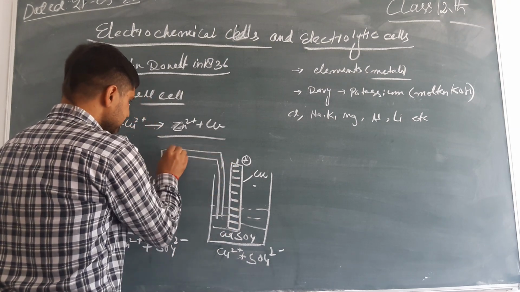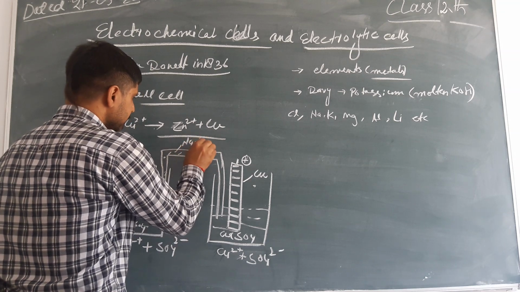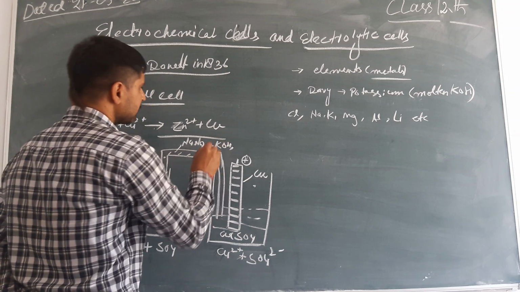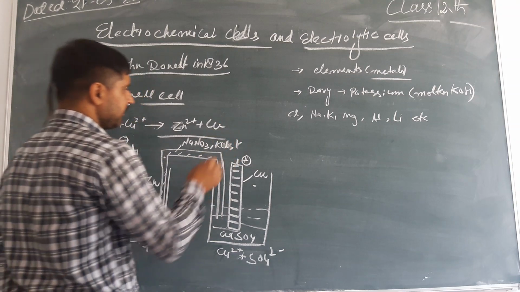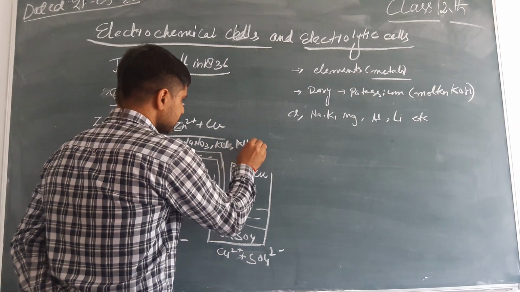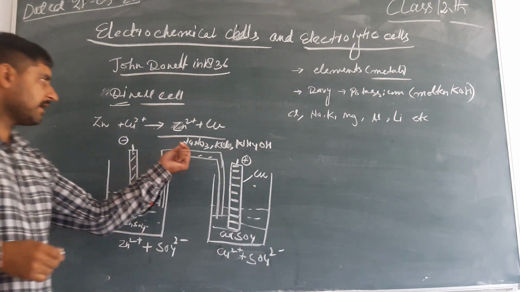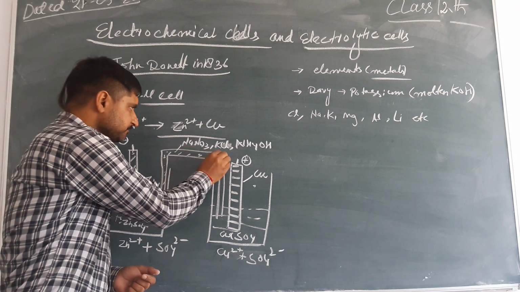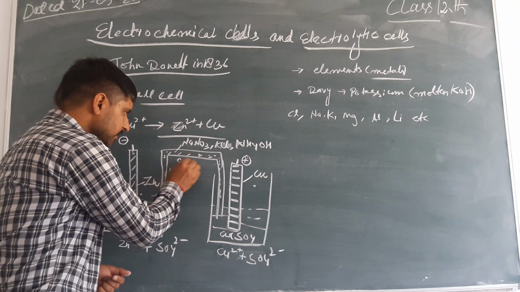And this salt bridge is made up of salts like NaNO3, KOH, KCl, NH4OH, that is, potassium chloride or sodium nitrate salts, and this is called the salt bridge.